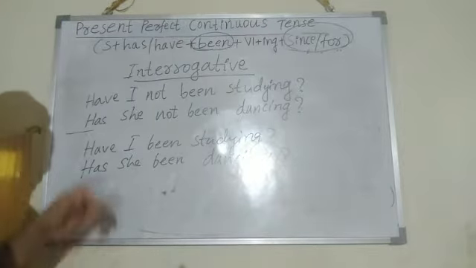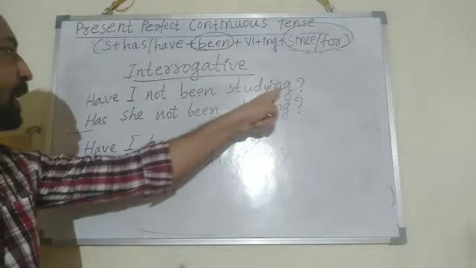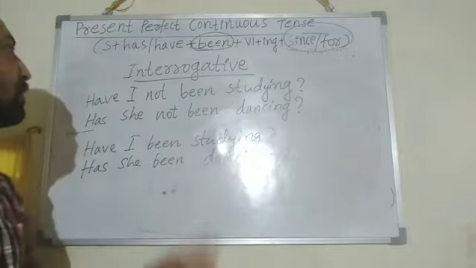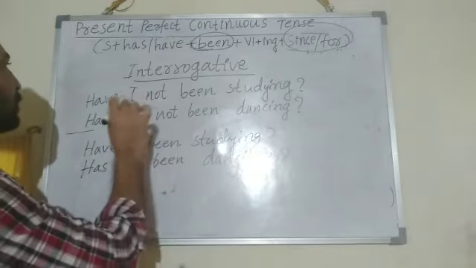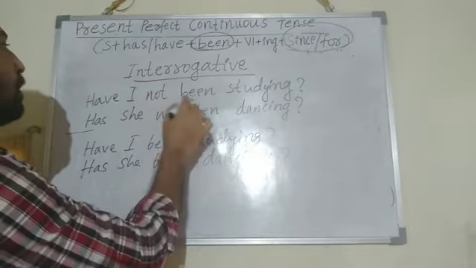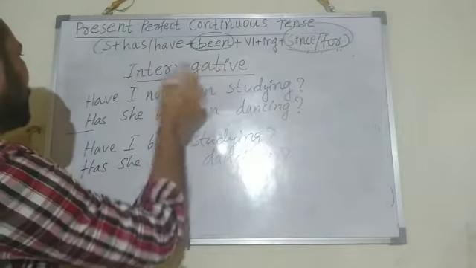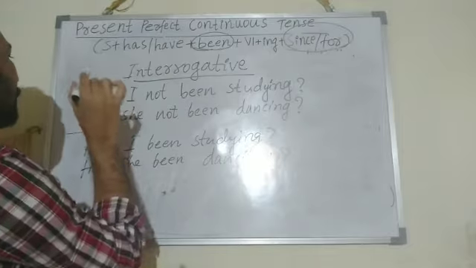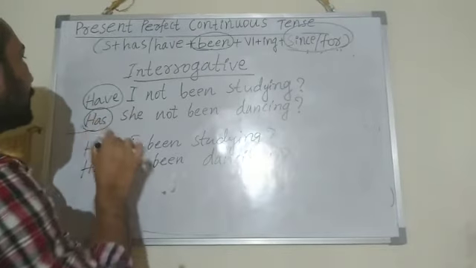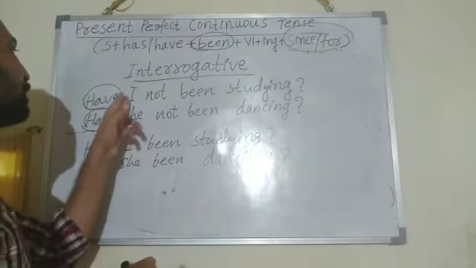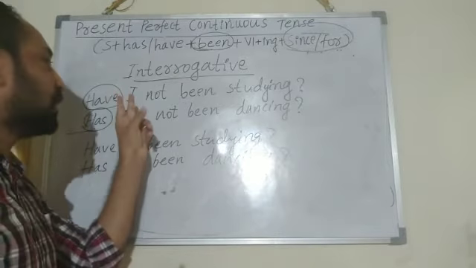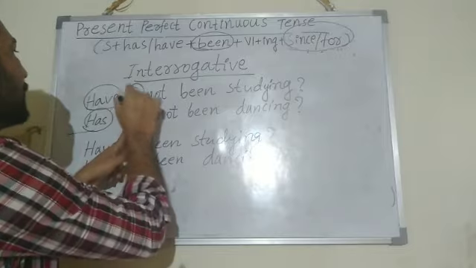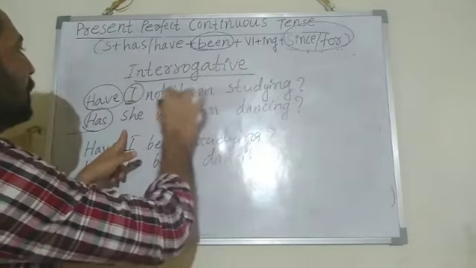Negative interrogative sentence. Have I not been studying? Has she not been dancing? See here, for making a negative interrogative sentence, always remember the auxiliary verb that you have to use in the beginning of the sentence before the subject. Have is the auxiliary verb, I is the subject, right? Then not.